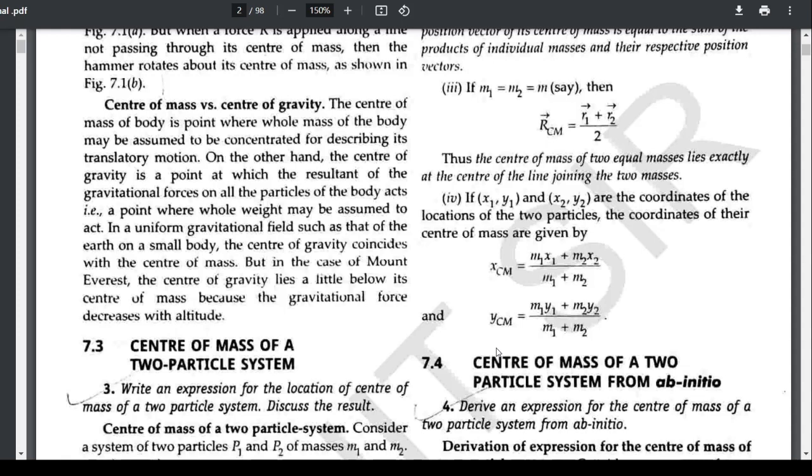Then the corresponding position of the center of mass along the x and y axes is given by xCM is equal to m1 x1 plus m2 x2 divided by m1 plus m2, and yCM is equal to m1 y1 plus m2 y2 divided by m1 plus m2.